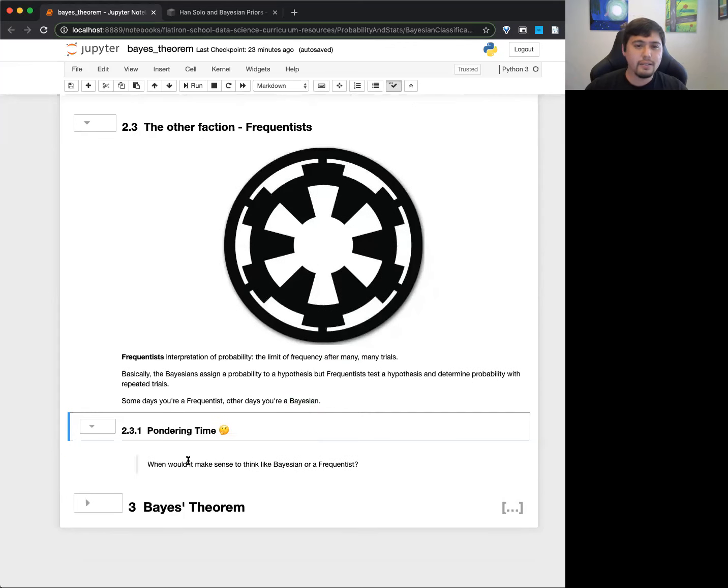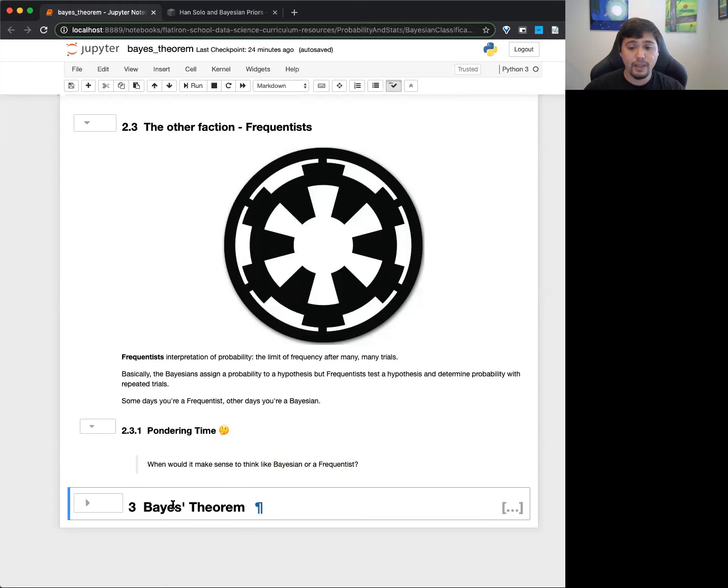Sometimes it makes a lot of sense to be thinking like a Bayesian. You can think of it like, okay, we're updating this belief, we're updating this probability. Other times, for frequentists, maybe it makes more sense to say, oh, we're really considering the probability over time. In general though, Bayesian statistics allows us a lot more power, where with frequentists we basically have to test it out and think of it as a full truth of the universe. Like, oh, this coin definitely has some probability. There's some interesting stuff you can definitely read more into, and implications of what is Bayesian thinking versus frequentist thinking.